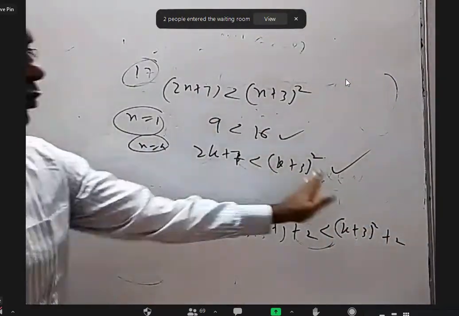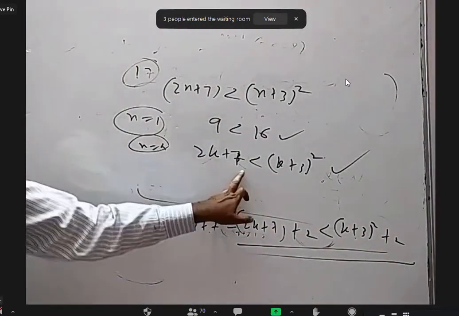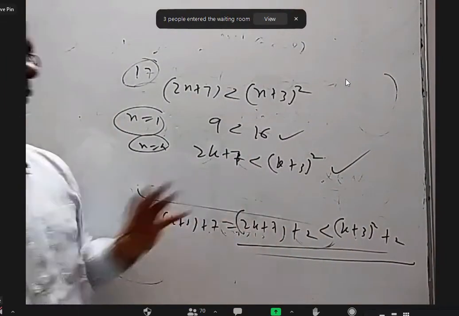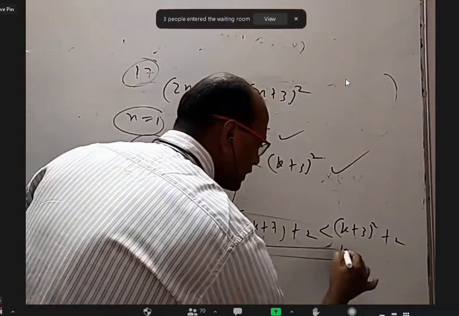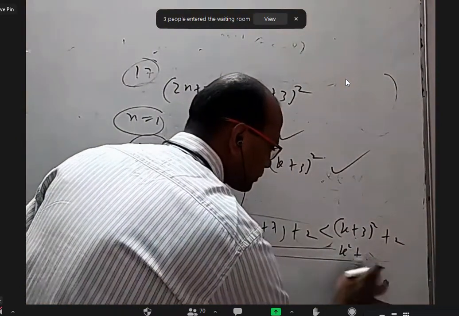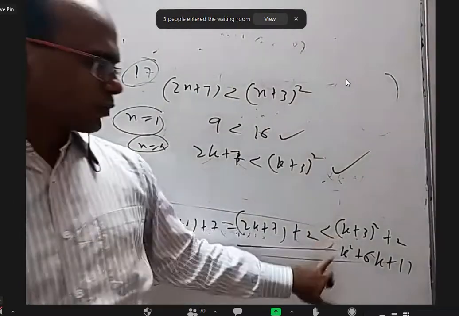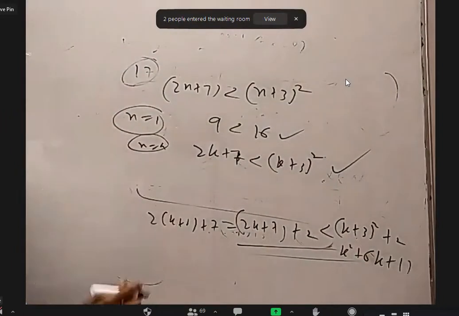If we add 2 on both sides, that's how we'll get the statement. Add 2 here, add 2 here. Why are we adding 2? Because I want to get k plus 1. When you expand this, what will come? K square plus 6k plus 11. K square, 2 into k into 3, 6k, 9 plus 2, 11. Up to here, no problem.